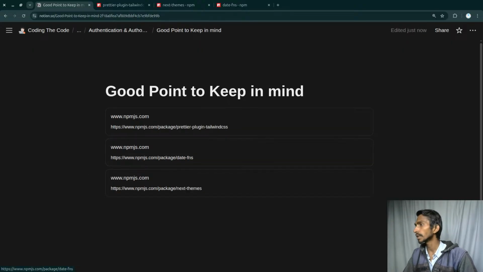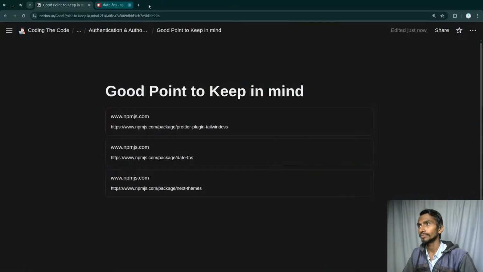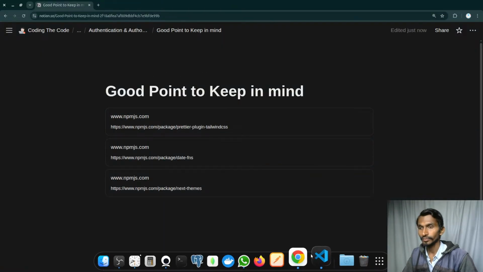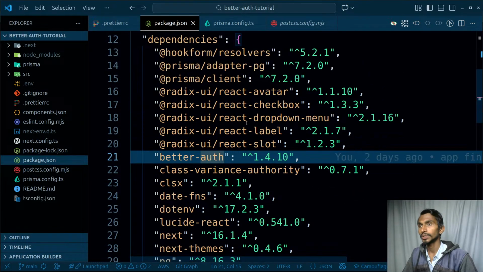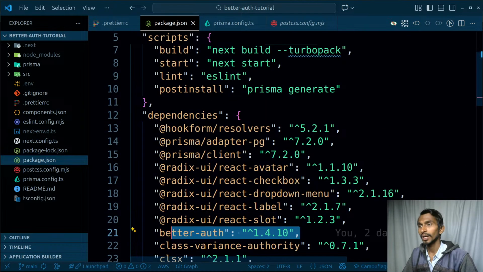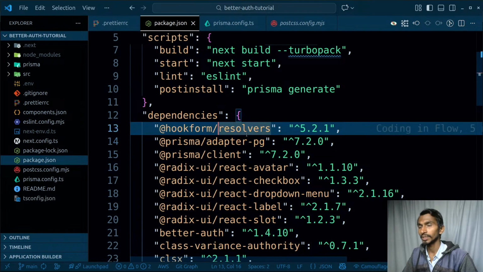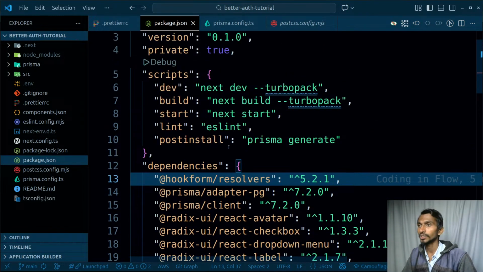I'm just creating the list of all the packages, so that I can use them whenever it's needed. So clsx, class-variance-authority, better-auth, of course, that is something we will be using. So let's even get the better-auth over here. Radix, React, Prisma client, Prisma adapter, resolvers. So we will be using resolvers as well. So this is it. This should be enough for now.